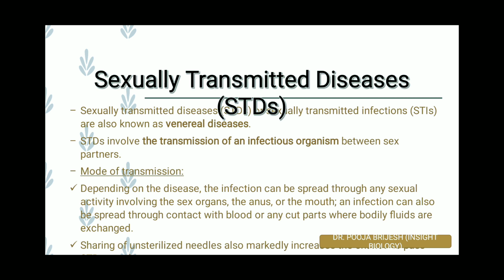PID can also cause infertility, or even death for a woman. Many STDs can pass from a mother to the baby. So before planning for a baby, whether any kind of STD or HIV infection is there or not in a couple has to be checked.